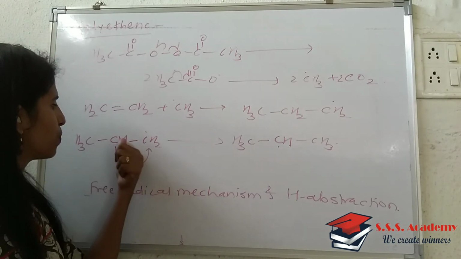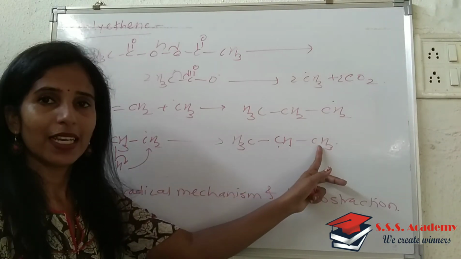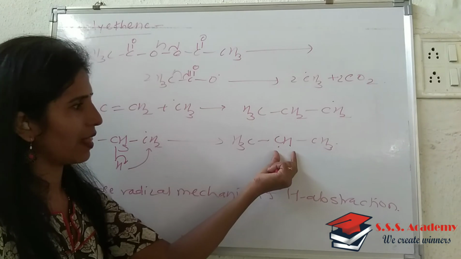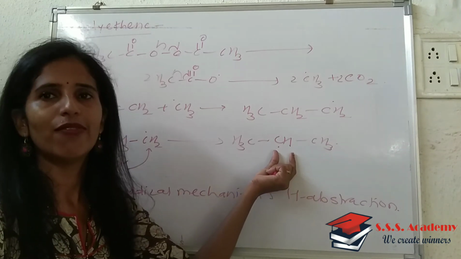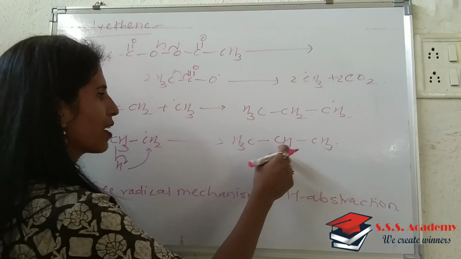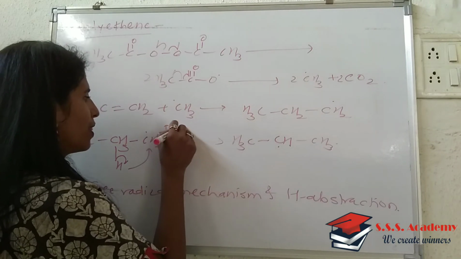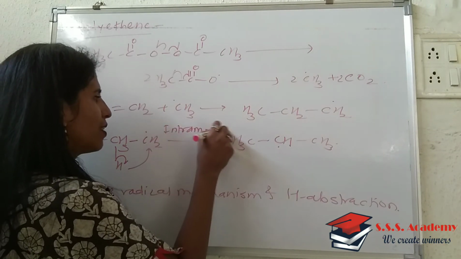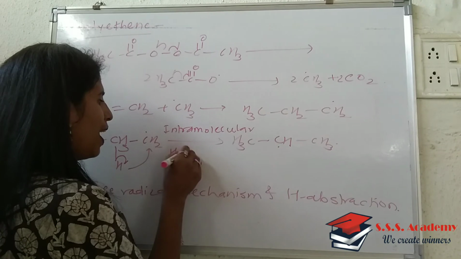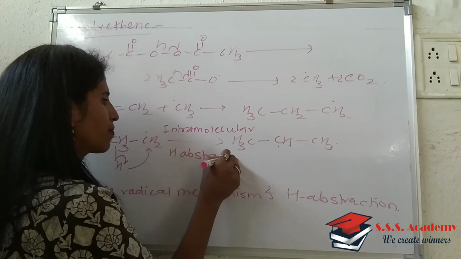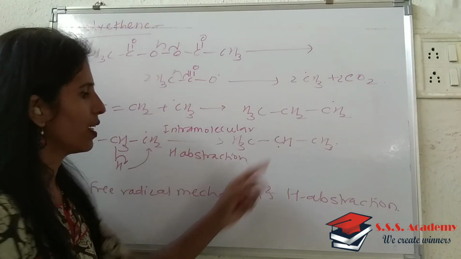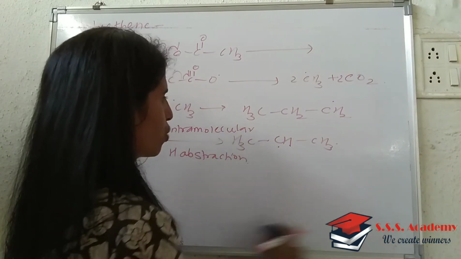So what happened? Hydrogen from this position is abstracted intramolecularly, and that's why it generates a new free radical. So the free radical shifts its own position, and therefore it is called intramolecular hydrogen abstraction.